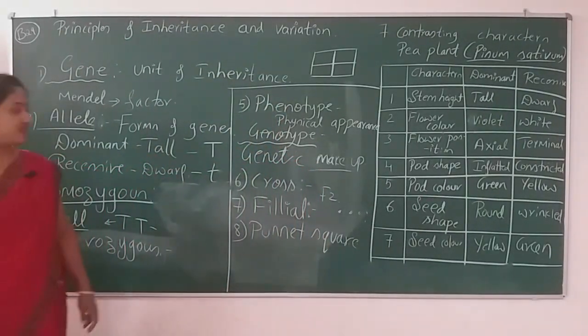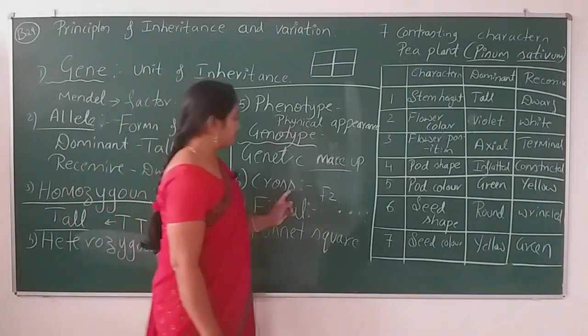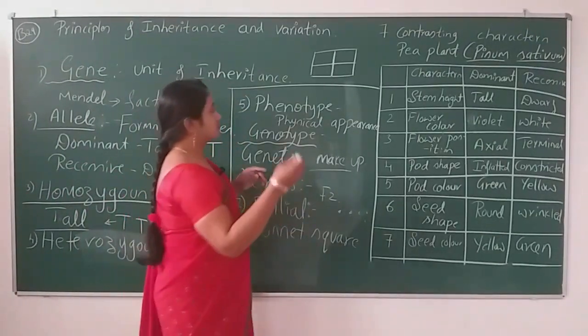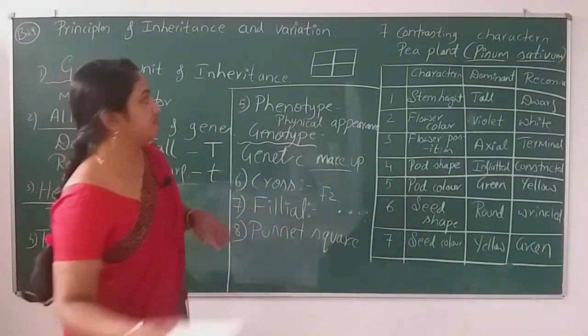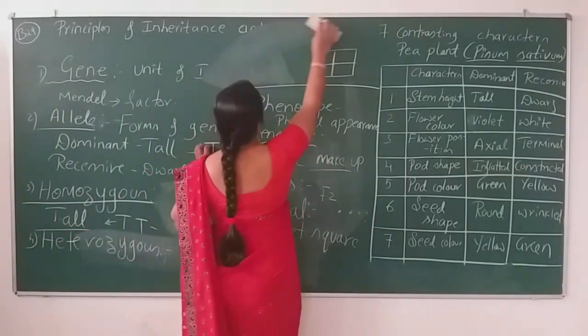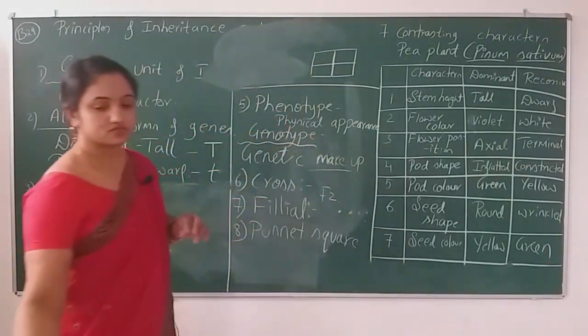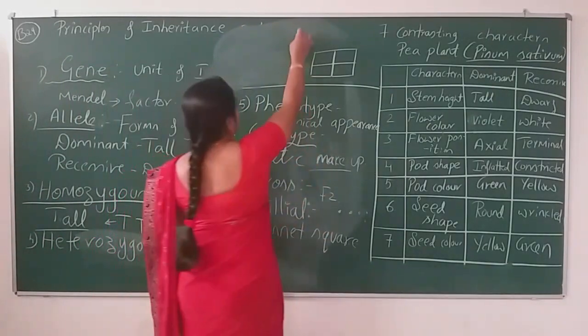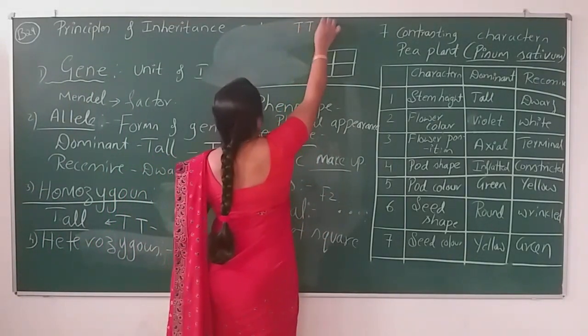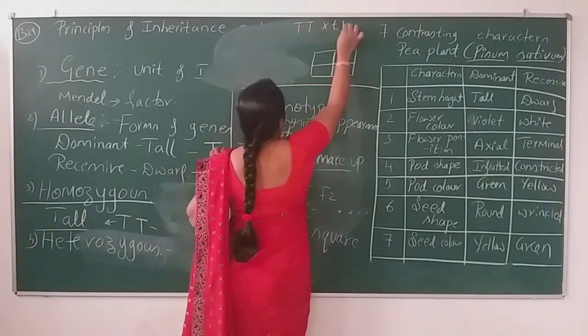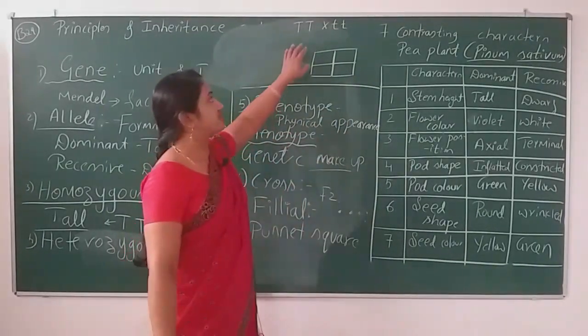When we cross the parents, I'll tell you one more example here, taking the tall and dwarf nature. Consider I am crossing the tall plant with the dwarf plant. What have I written here?